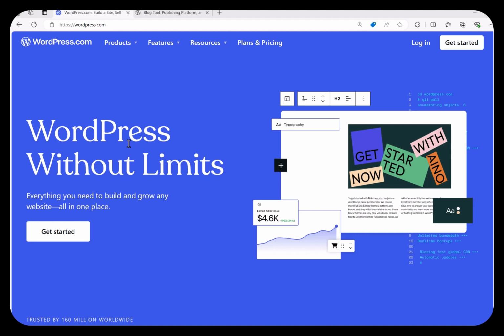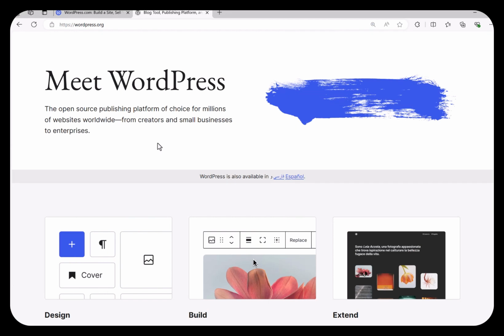They give you a domain name, and it's basically free, but if you want more options, you need to pay for them. On the other hand, WordPress.org is the main website of WordPress. On this website, you can download WordPress, install it on your hosting, create a database, and then connect that database to your hosting. And basically, you are responsible for all the technical stuff.